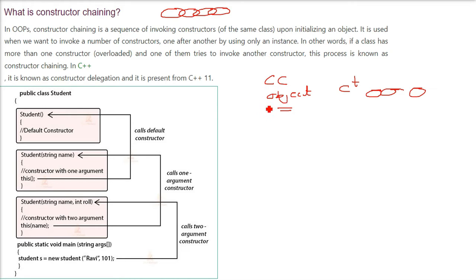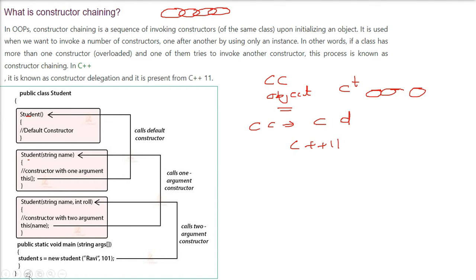So if a class has more than one constructor that is overloaded, and one of them tries to invoke another constructor, this process is known as constructor chaining. In C++, one more name is there. It is called constructor delegation. Constructor chaining is also called constructor delegation. It is present in C++ from C++11.